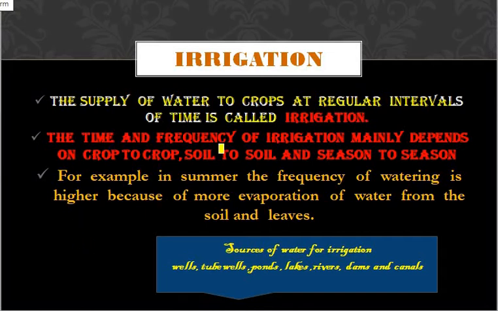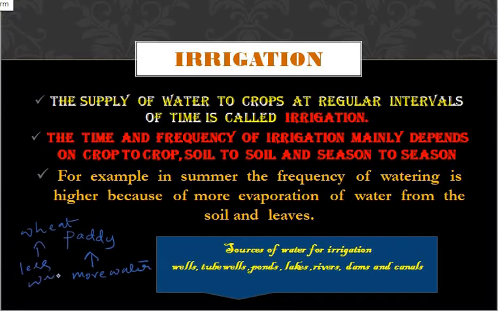The time and frequency of irrigation mainly depend on crop to crop, soil to soil, and season to season. Why am I saying this? If I consider the crop of rice, or paddy, it requires more water. If I take wheat, it requires less water. What do you mean by that?